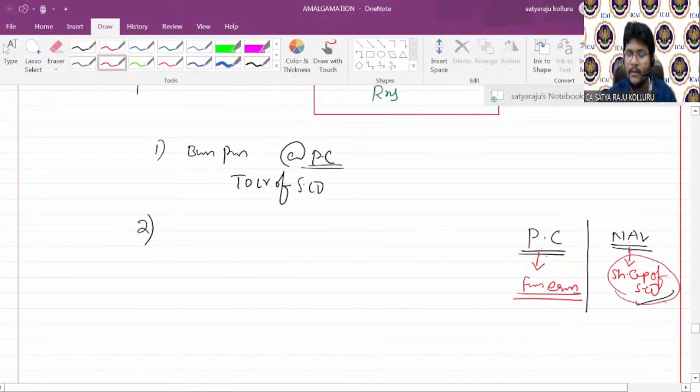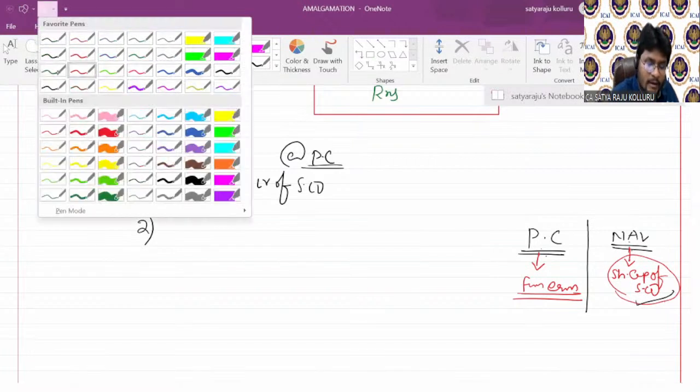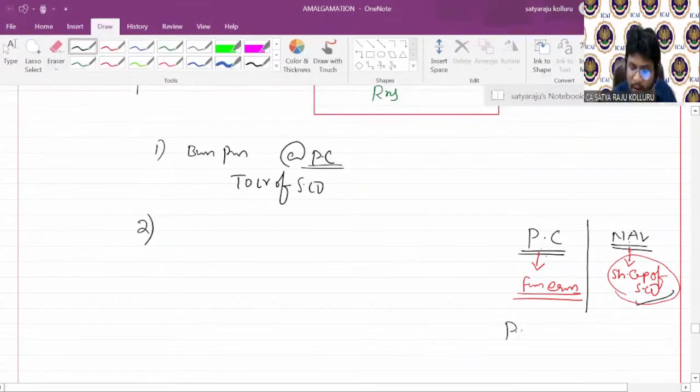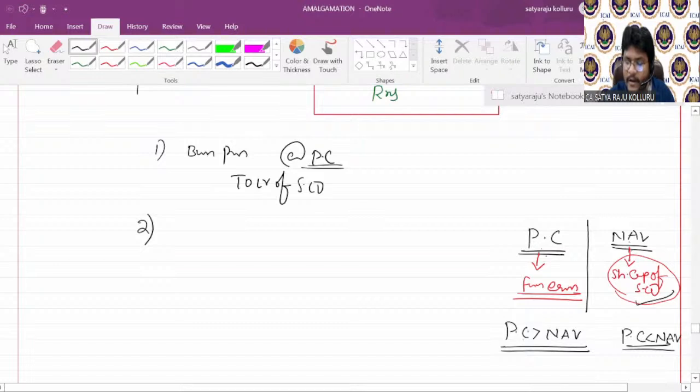Then the next question is, sir, if PC is greater than NAV, what should I do? If PC is less than NAV, what should I do? That is, if the purchase consideration is greater than the share capital of the selling company, what do I need to do?